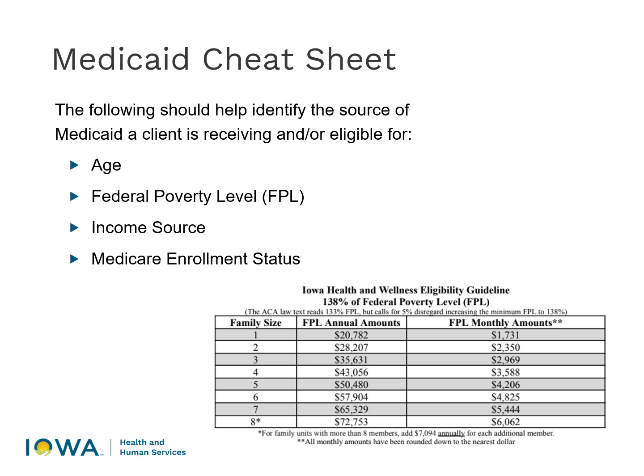There are some other factors that go into whether or not a client should apply for Medicaid, but the first step is looking at someone's income. Additionally, this chart could tell you if a client is receiving Medicaid, but you aren't sure what type of Medicaid they're receiving. You could look at the factors such as their age, what their poverty level is, what their income source is, and if they're also enrolled in Medicare.